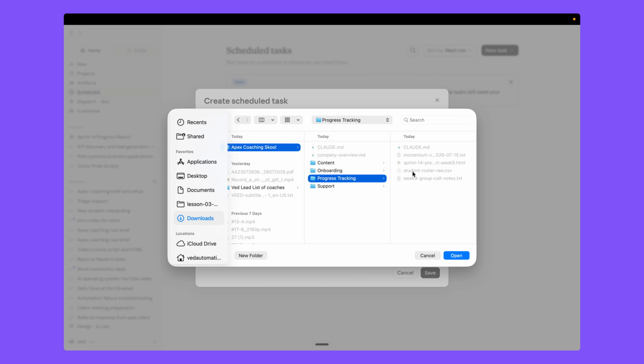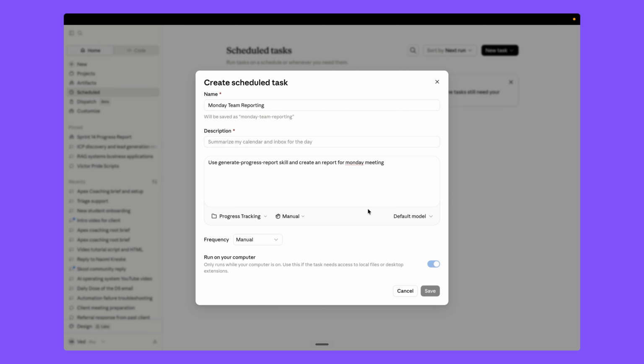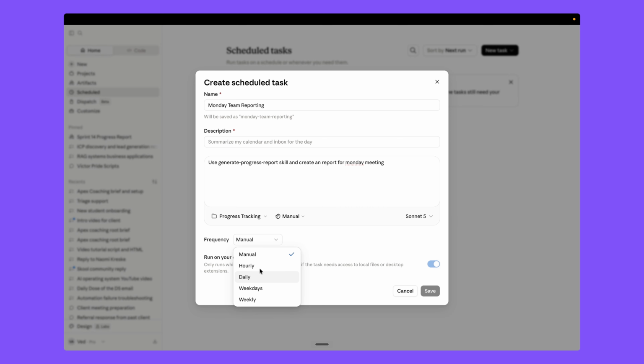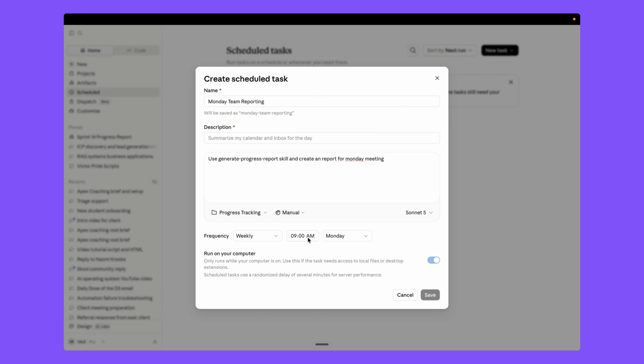So anytime we update our student roster or we have some context file about it, it reads the data from this folder, and it runs this skill on each Monday. You can choose a model. So Sonnet 5 is good for this use case, and also you can change the frequency. So let's say you want to run it weekly. You can set a time here. So we want to run it every Monday at 9 a.m., and you can run it on your computer. Okay, you need to provide the description here.